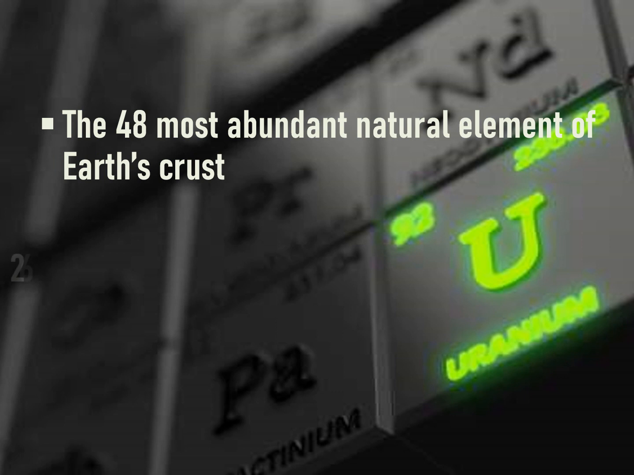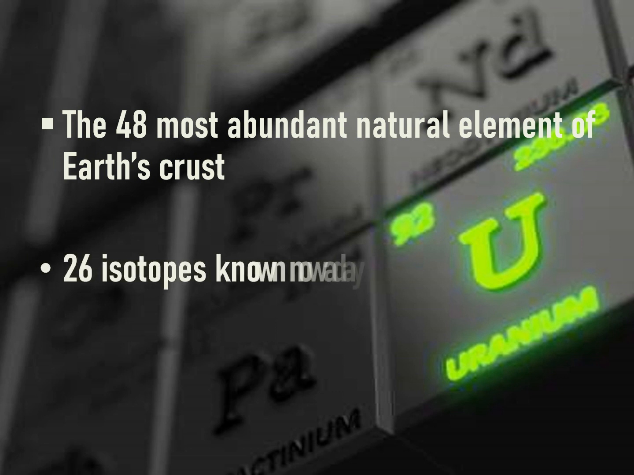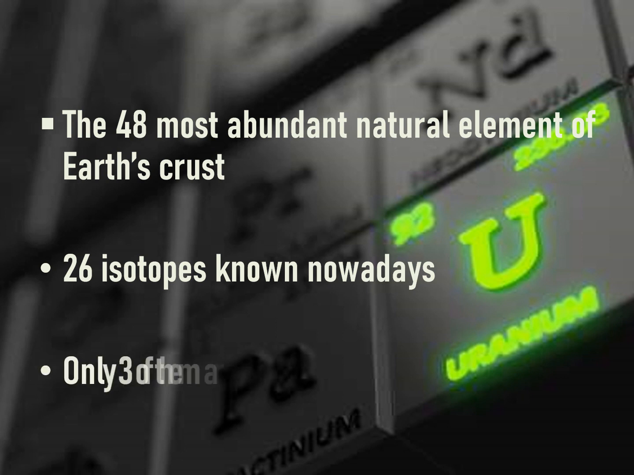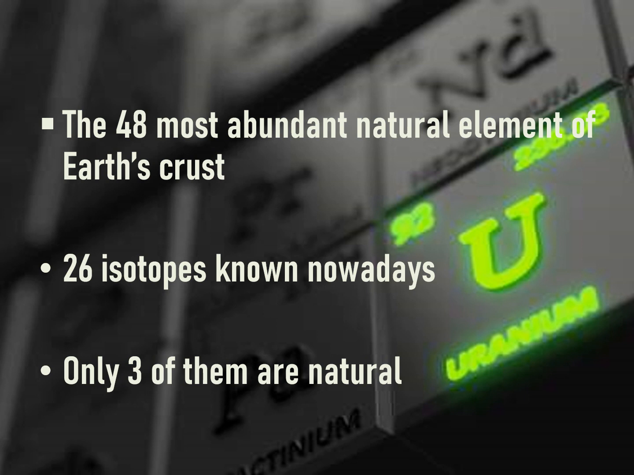There are 26 isotopes of uranium known nowadays, which means 26 chemical elements with 92 protons but a different number of neutrons. Only 3 of them are natural. The two most abundant isotopes are called uranium-238 and uranium-235, and they are both radioactive. So we will mostly talk about these two isotopes.